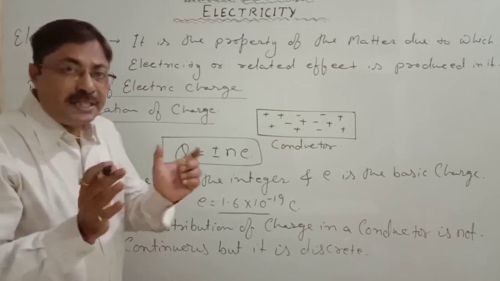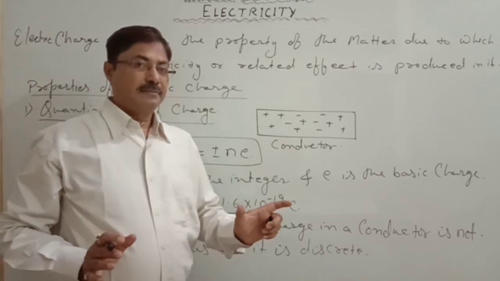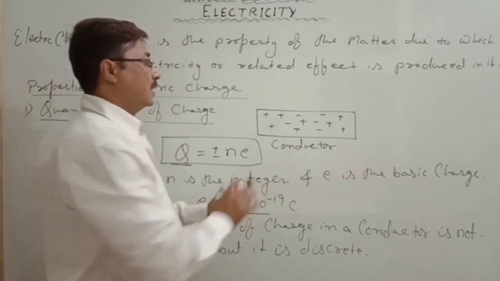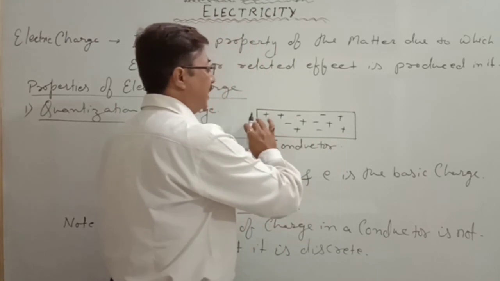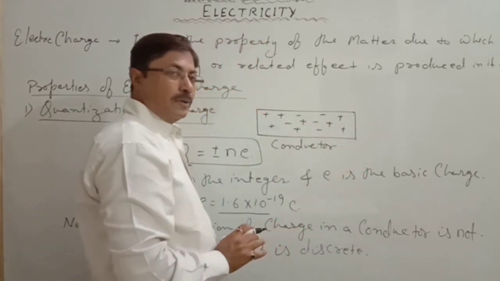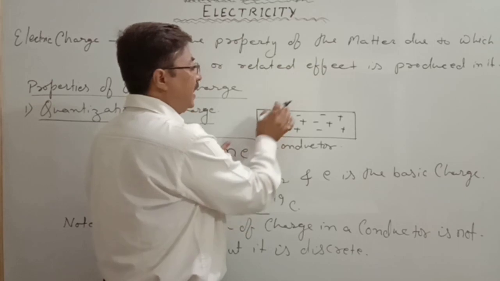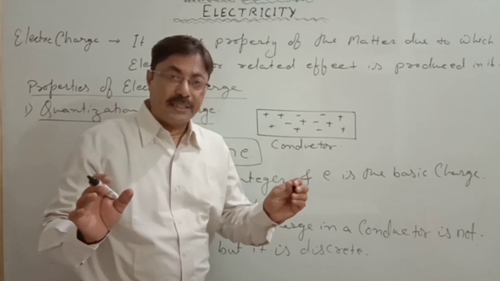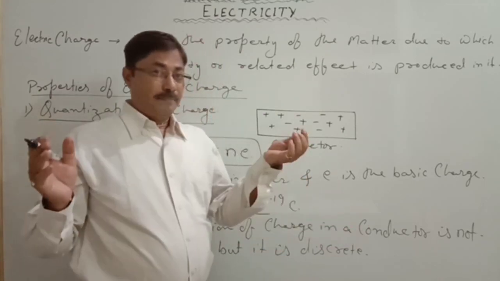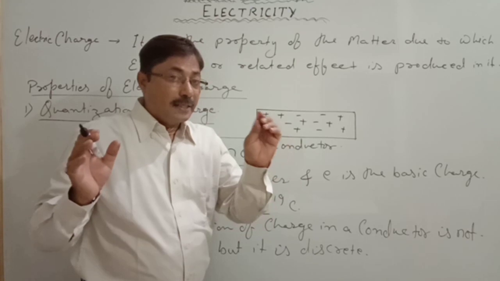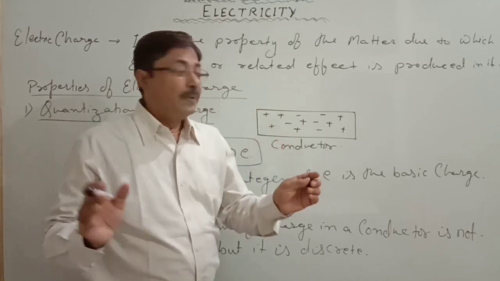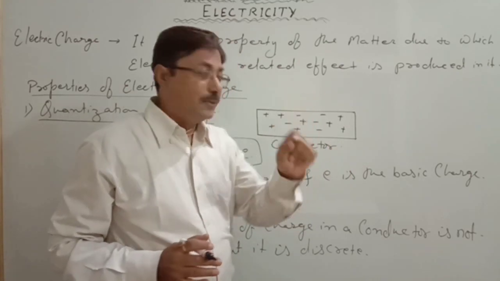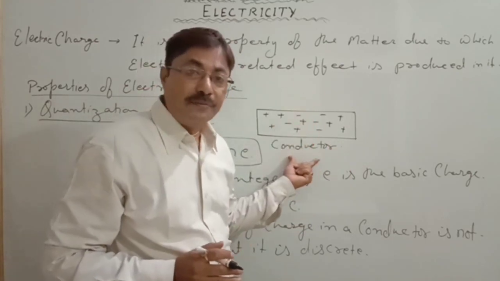That means no pattern we will find inside the conductor. No continuous arrangement, whether at the top only the positive, at the bottom only the negative, or positive on one side and negative on the other, not so. The charge distribution in a conductor is random. The distribution of charge is random in a conductor. No particular pattern will be found during the distribution of the charge.